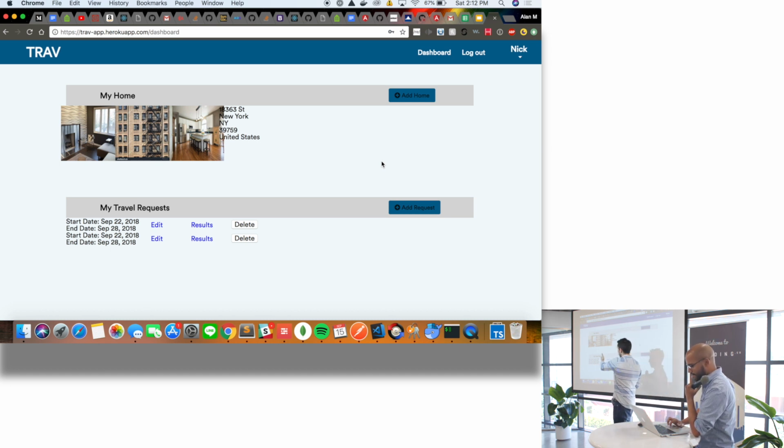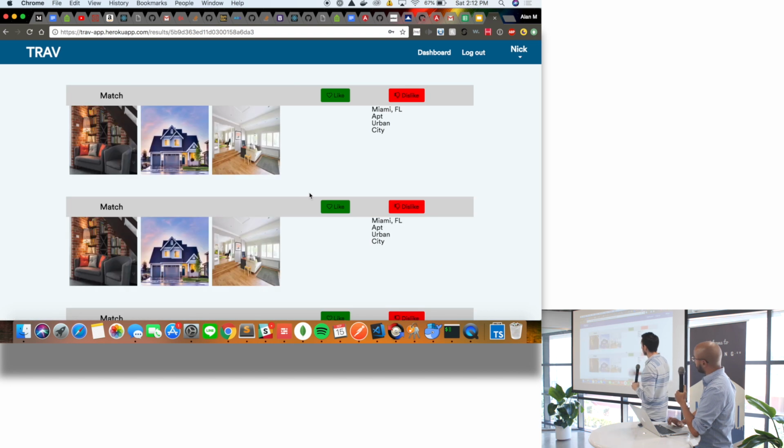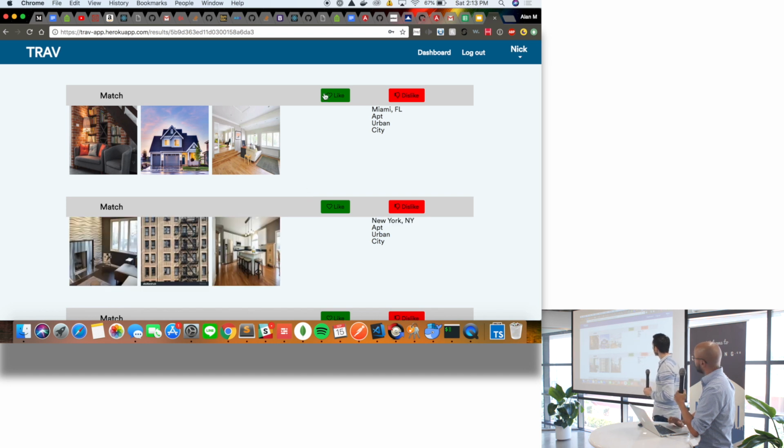They put in the information that they're looking for, and then eventually, when they get results, they can click on results and see other matching results. We don't give the whole address right up front. We just give the city so that they get an idea of where it is, the type of residence, whether it's a home or an apartment, with the pictures, and then they can like and dislike, which we have working.